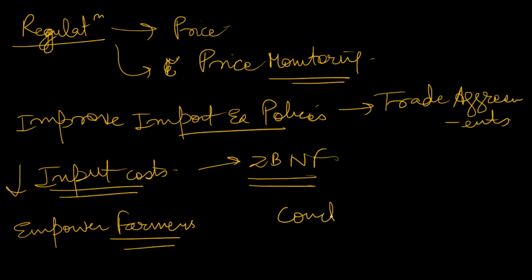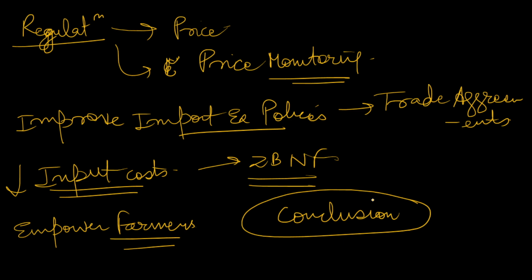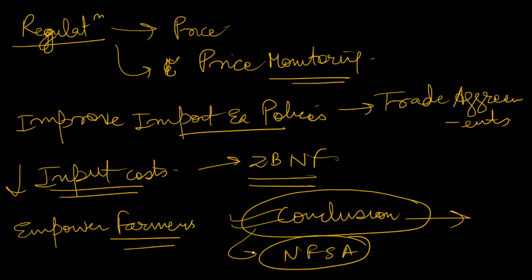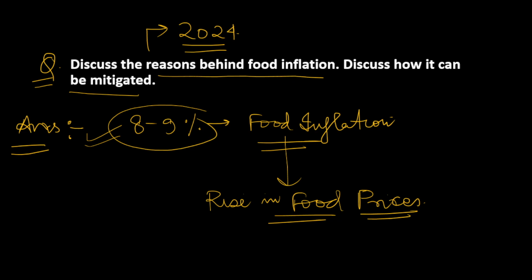You can add a conclusion here, any positive conclusion. You all know that in a country like India with 140 crore population, what challenges food inflation can bring, where a lot of persons are still under poverty and other things. So these things can be written in the conclusion, whereas government schemes should be written here. So what the government is trying to do, such as the National Food Security Act, can be added in the conclusion, through which the government tries to provide this basic amenity, that is food, and avoid inflation and its problems. So this is how you can approach this answer.